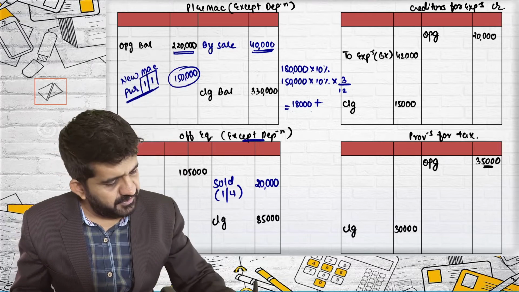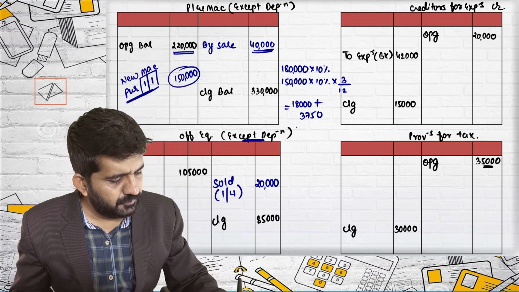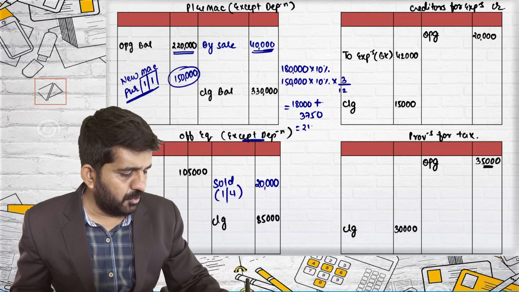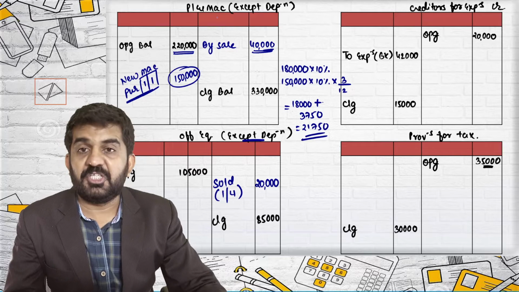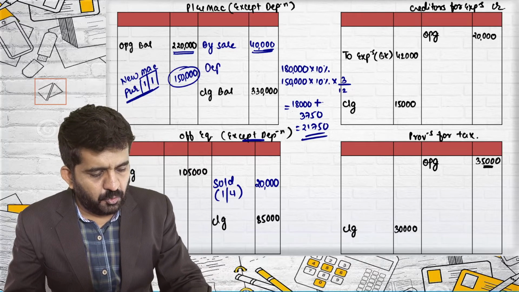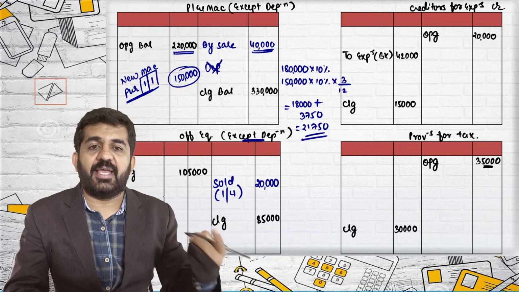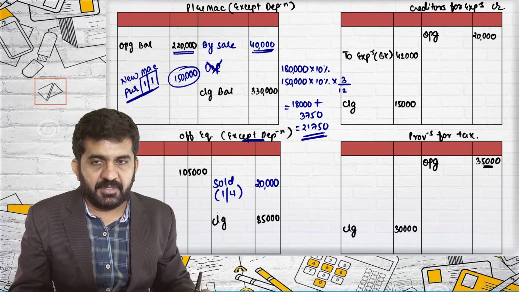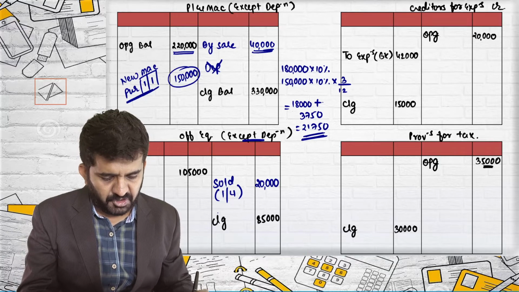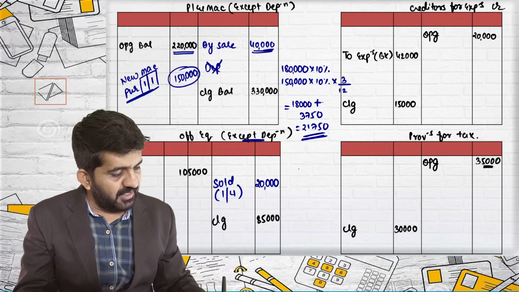It is 3,750. It is 21,750 that will be depreciation. I don't need to write down depreciation over here because we know this account is except depreciation. 21,750 will be depreciation for plant and machinery.